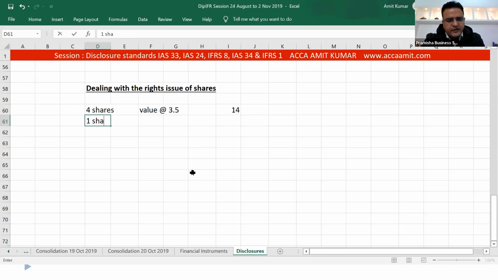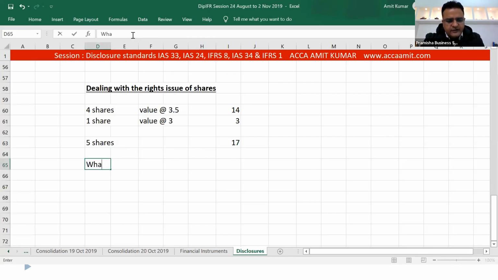One new share is being issued at a price of just 3. Value of this is 3. Total shares are 5. Now the owner who is owning them, he's got these 5 shares for 17.